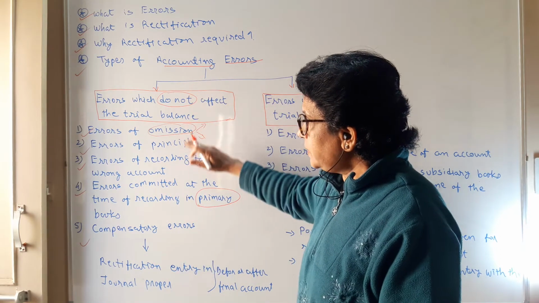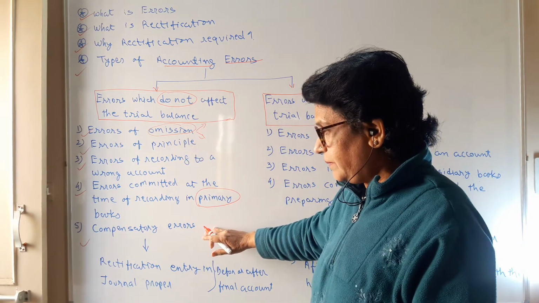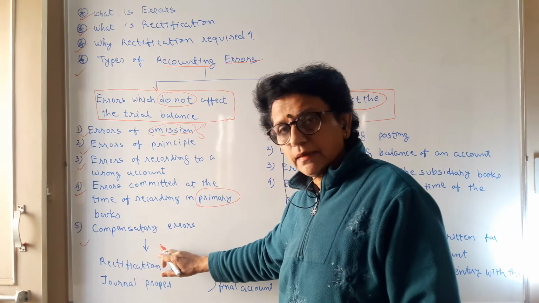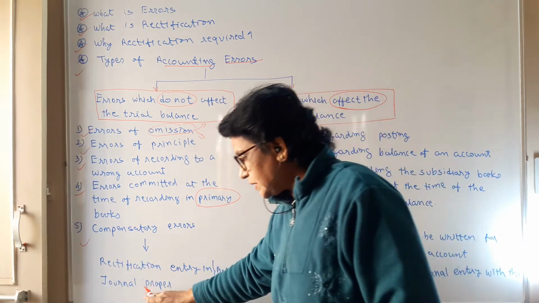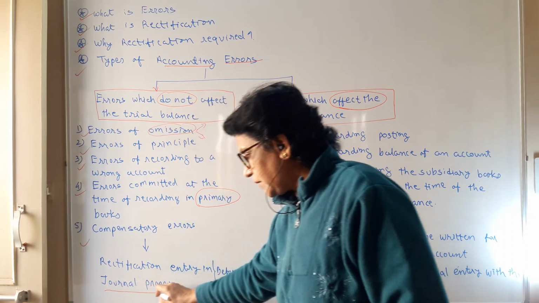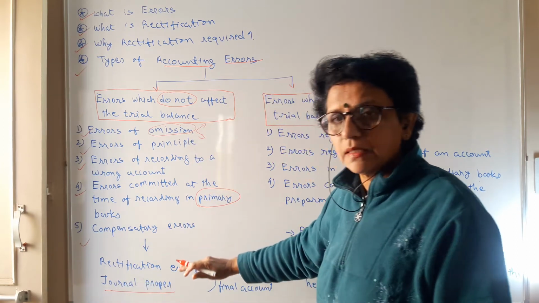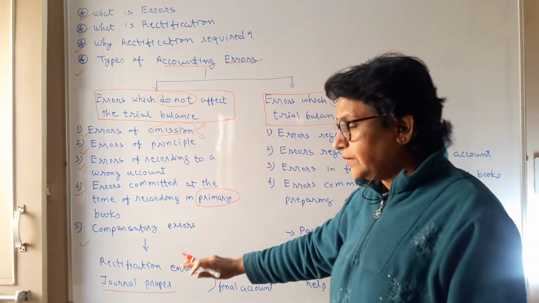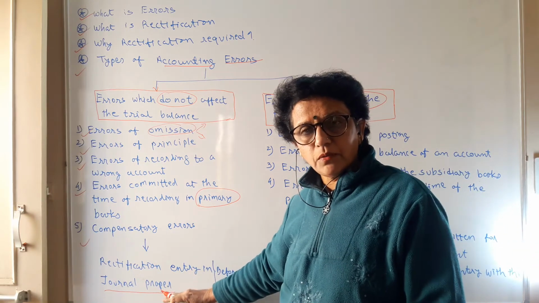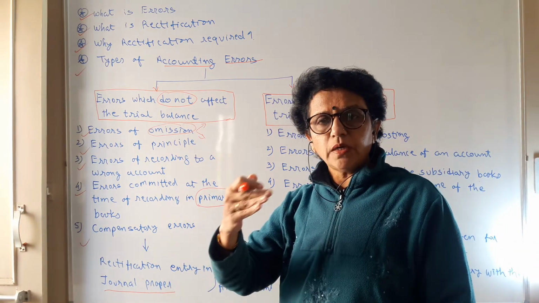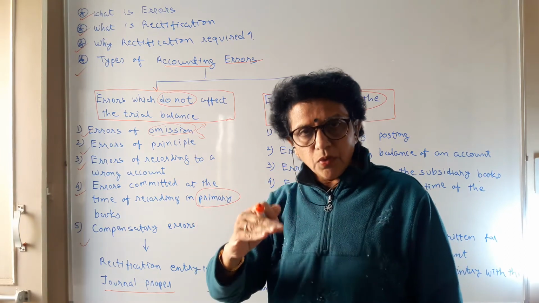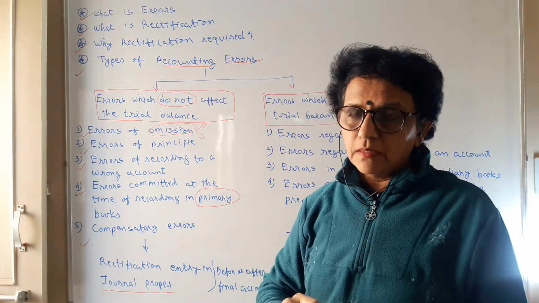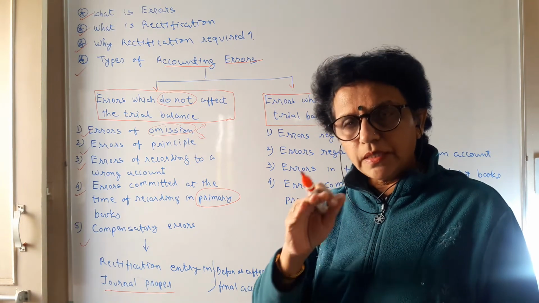So when the error does not affect the trial balance, how can you rectify it? The rectification entry in the journal proper has to be written to rectify such errors. And what is the logic you have to apply? Undo what is done wrong. Undo means reverse. And do what is required. What you have not recorded, record it.